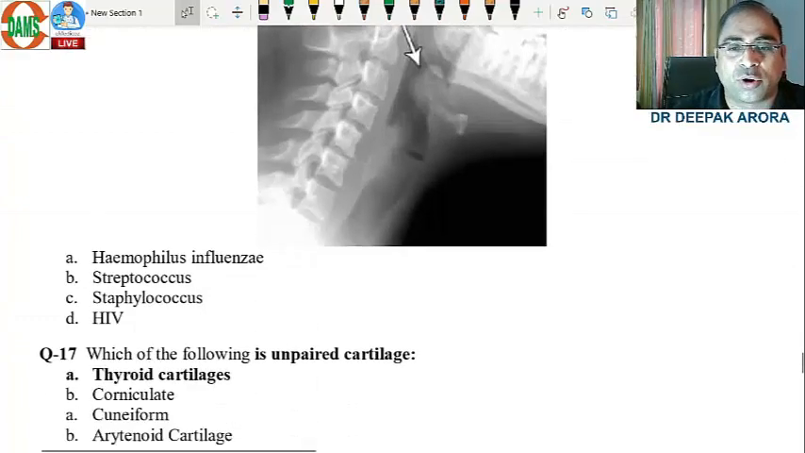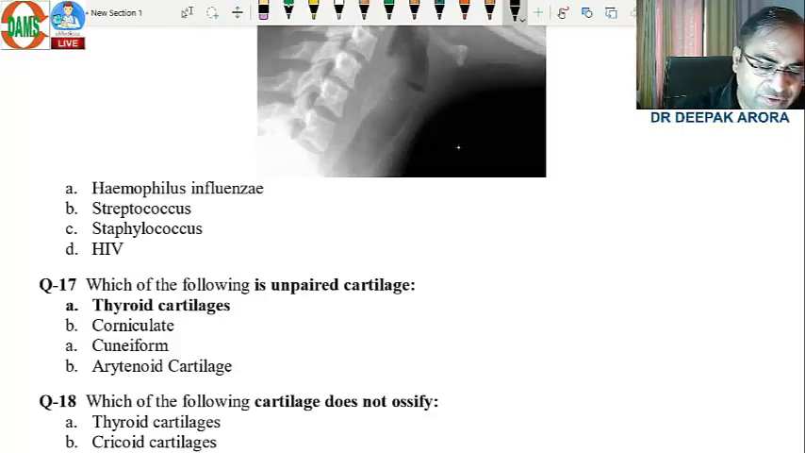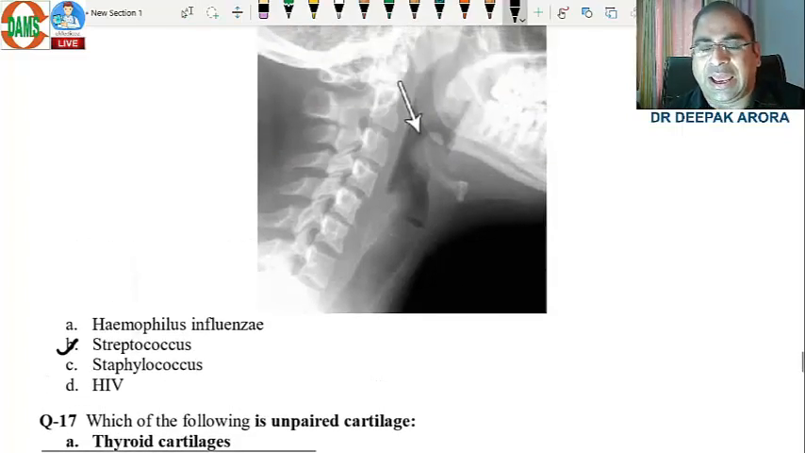Now, what is the most common organism? This is a controversial MCQ where all the faculties give an answer of H influenza. No beta, not at all. It is not H influenza. Because of the success of vaccination, the incidence of this organism is on the lower side. Now it is streptococci. Always remember.